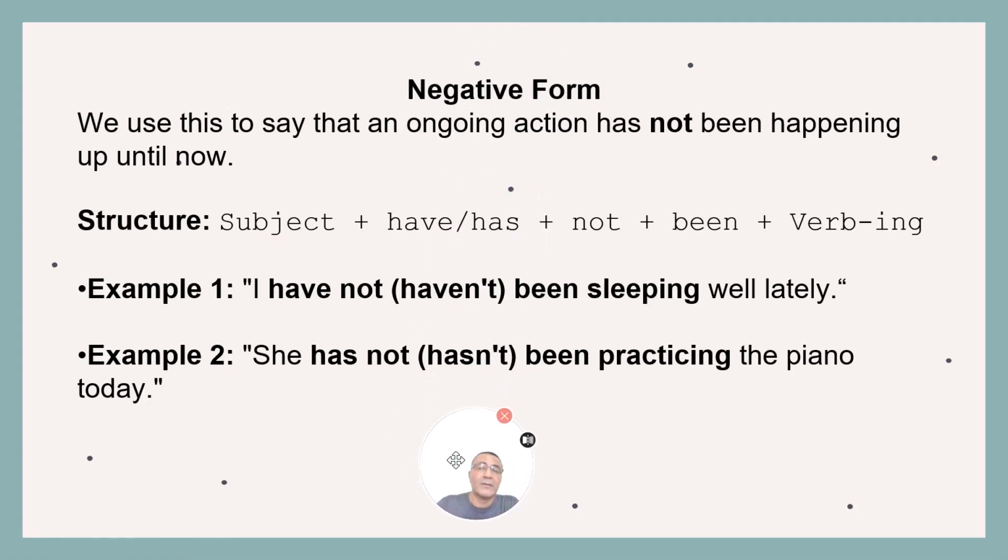Now, we need to see the negative form. We use this to say that an ongoing action has not been happening up until now. What is the structure? Subject plus have or has plus not plus been plus verb-ing. Example 1. I have not, or I haven't, been sleeping well lately. Example 2. She has not, or she hasn't, been practicing the piano today.